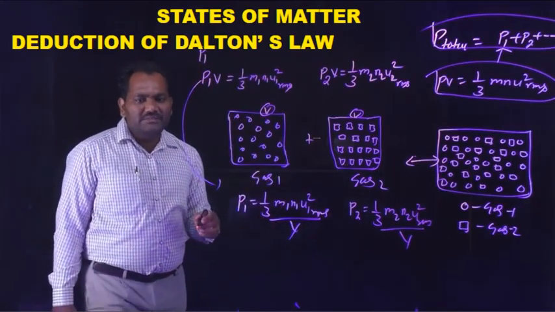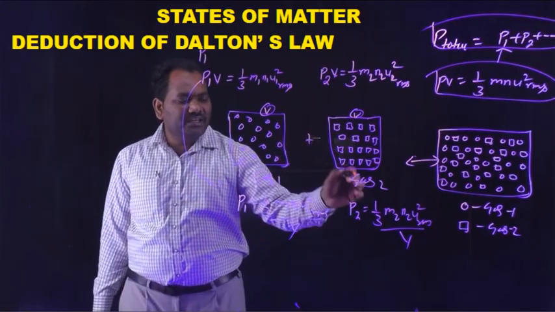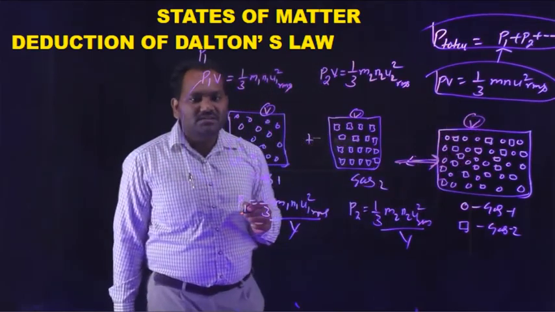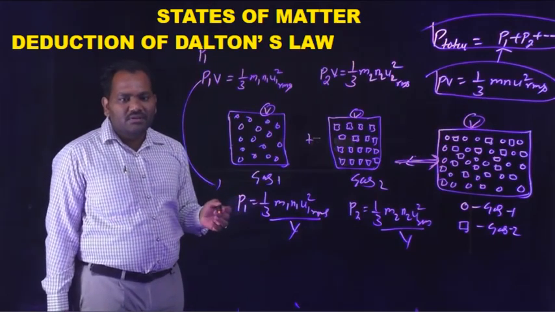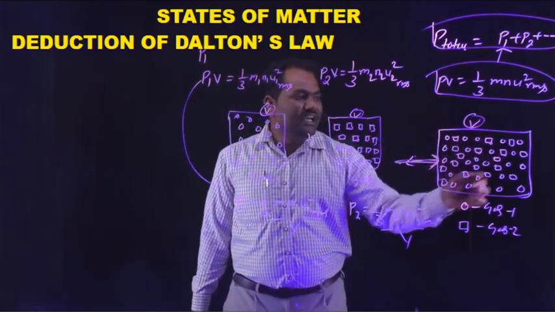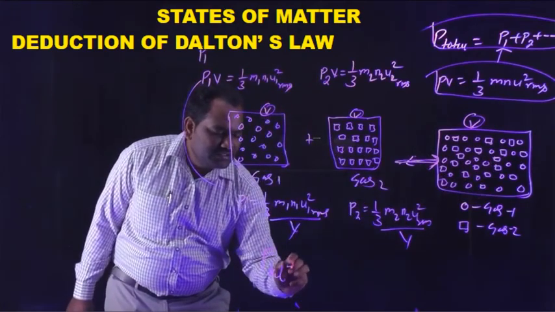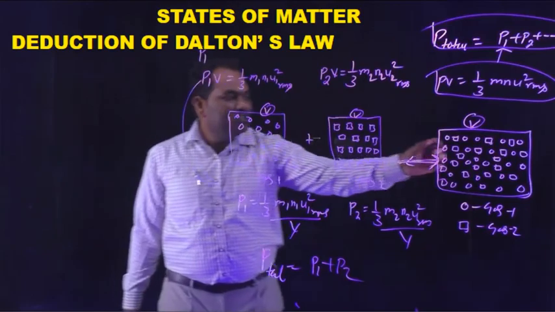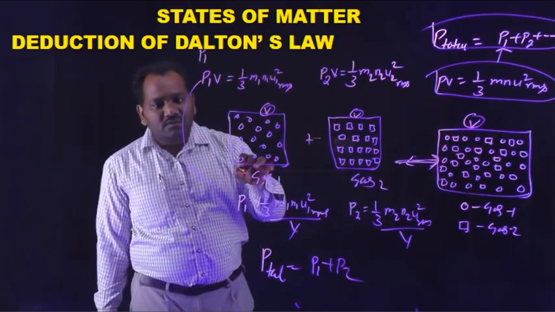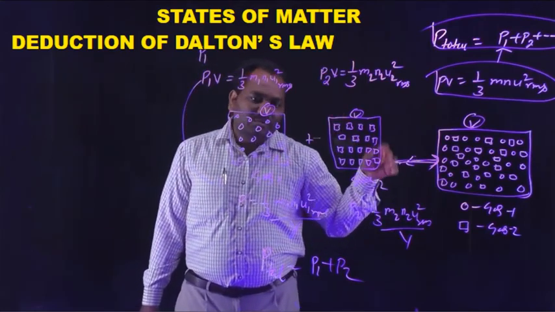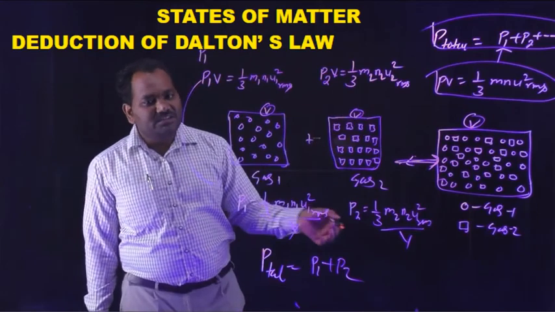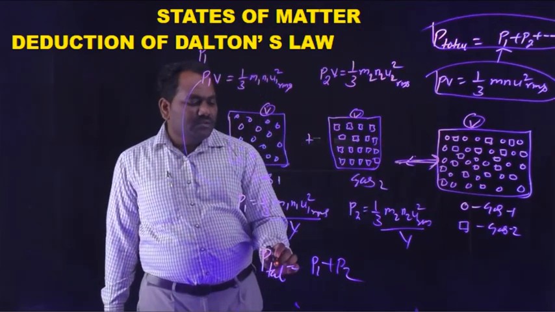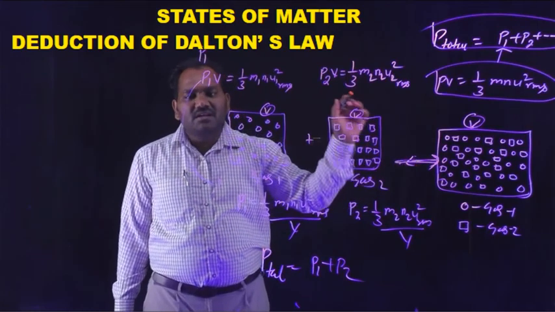Now if gas 1 and gas 2 are sent into a new vessel, here also the volume is V. The pressure exerted is P total is equal to P1 plus P2, because the pressure is the pressure produced by gas 1 plus the pressure produced by gas 2. So in this container the total pressure is the pressure produced by gas 1 plus the pressure produced by gas 2.